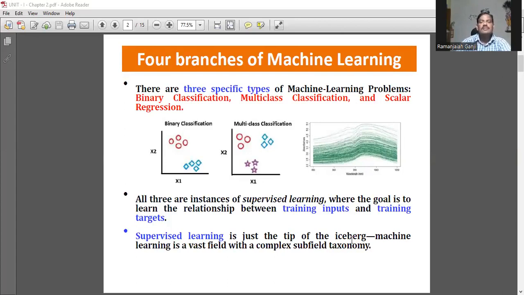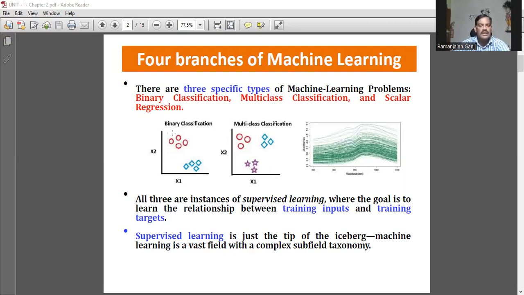Let us start with the second part. That is 4 branches of machine learning. As you know, machine learning is a subject which deals with, without explicit programming, a machine adapting to new situations. Basically, there are 3 types of machine learning problems. Number 1, binary classification, multi-class classification, and scalar regression. See, binary is nothing but only 2, either 0, 1.